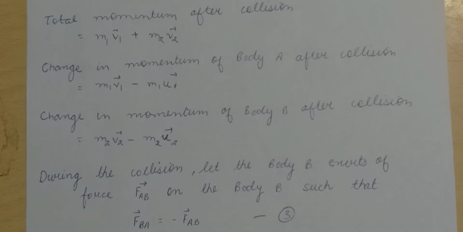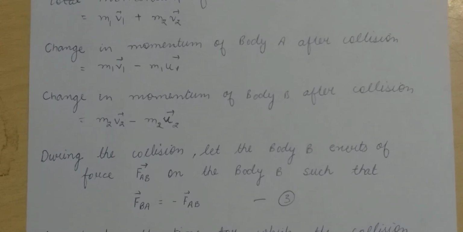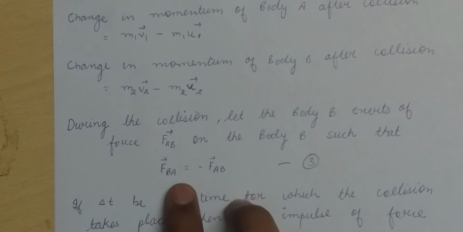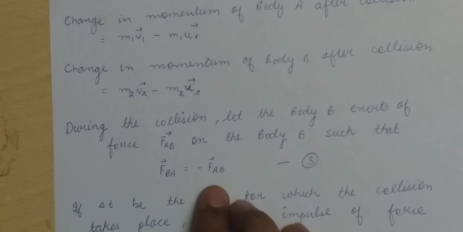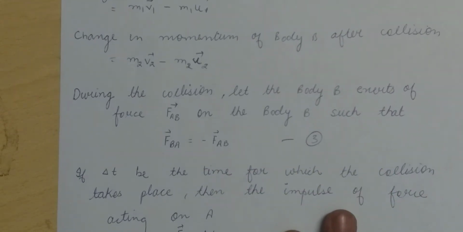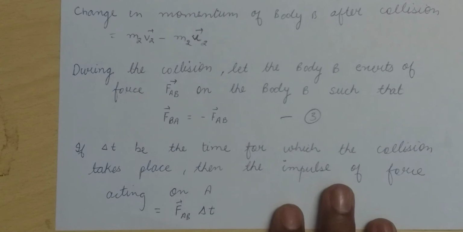So during the collision, let the body A exert force FAB vector on the body B, such that by Newton's third law of motion FBA equal to minus of FAB. Let this equation be third. If delta t be the time for which the collision takes place, then the impulse of force acting on A is equal to F vector AB into delta t.